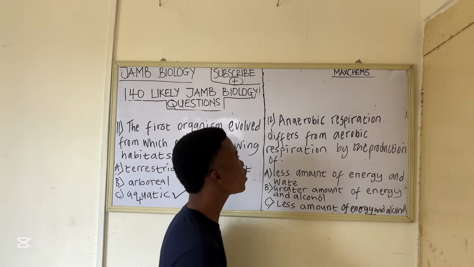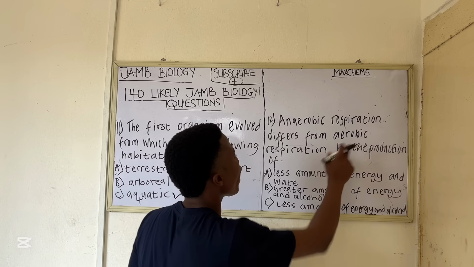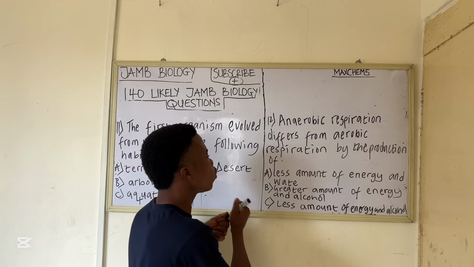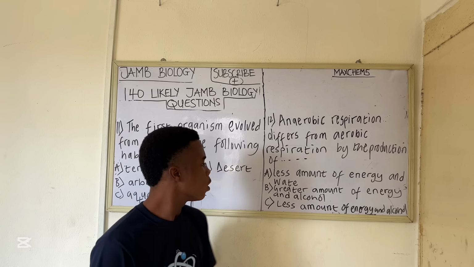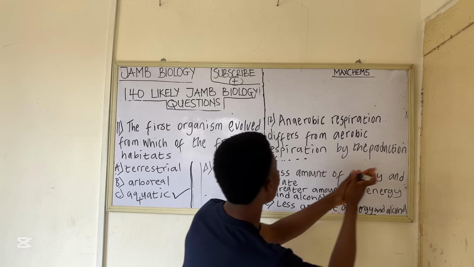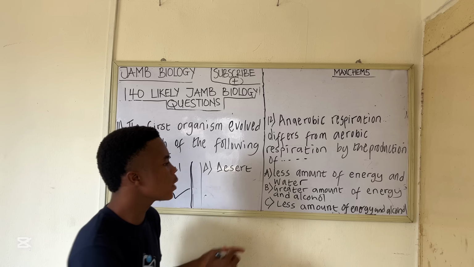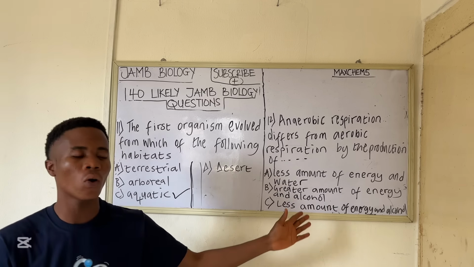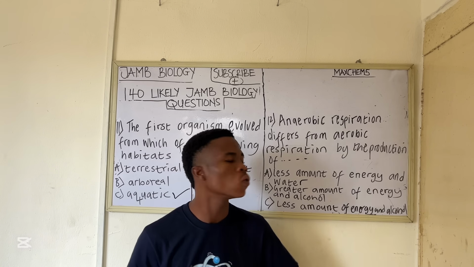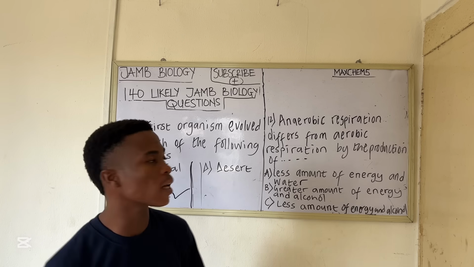Question 12 says anaerobic respiration differs from aerobic respiration by the production of dash. Option A, less amount of energy and water. Option B, greater amount of energy and alcohol. Option C, less amount of energy and alcohol. So let's look at these three options and get the correct answer.